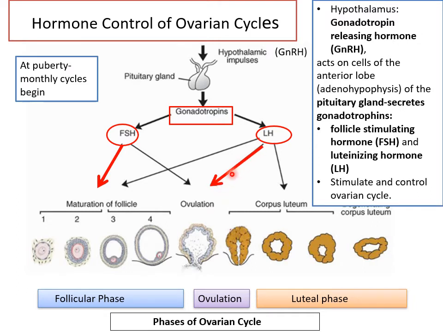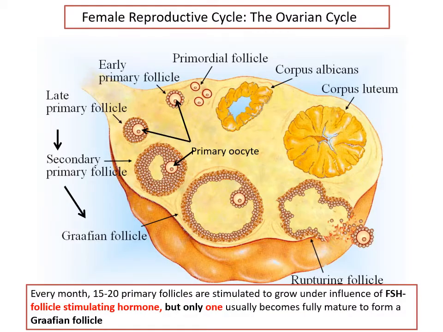So, the word luteinizing hormone means it influences ovulation and then it helps the corpus luteum to develop, right? So the phases of the ovarian cycles can be considered as the follicular phase, where the follicles are maturing. Then in mid-cycle there is ovulation, and after ovulation there is the luteal phase of the ovarian cycle, where the corpus luteum is formed. Now, this is all happening in the ovary. We have seen a section of the ovary, and recall the primary, secondary, and Graafian follicle. You know the cells lining it.